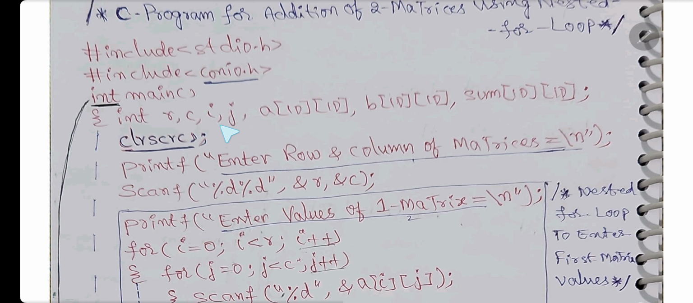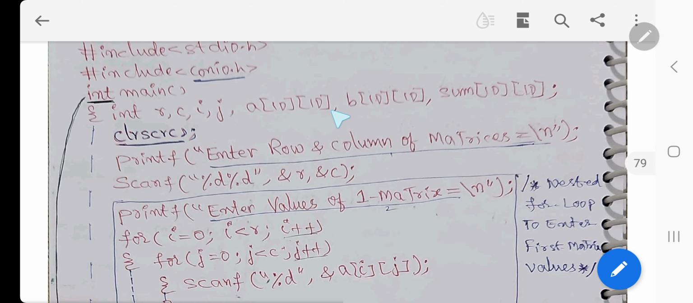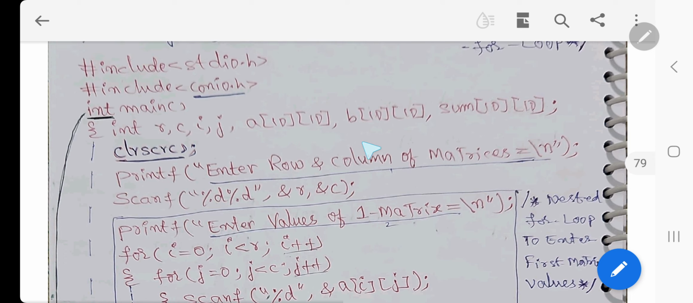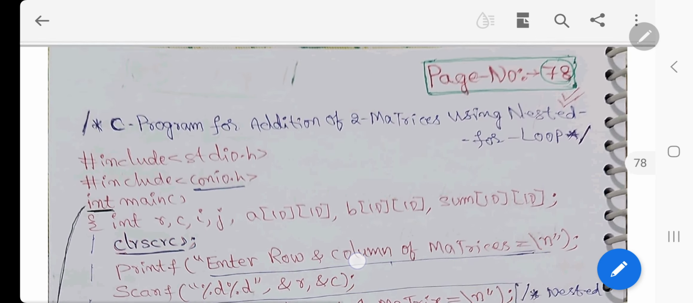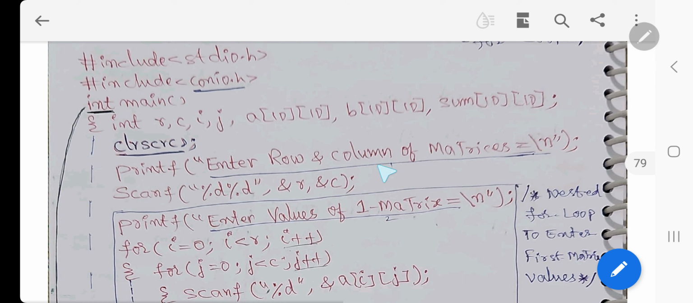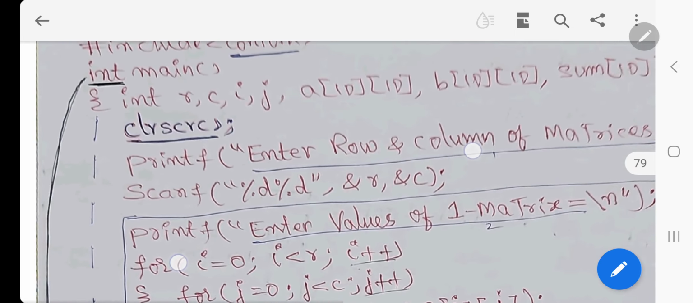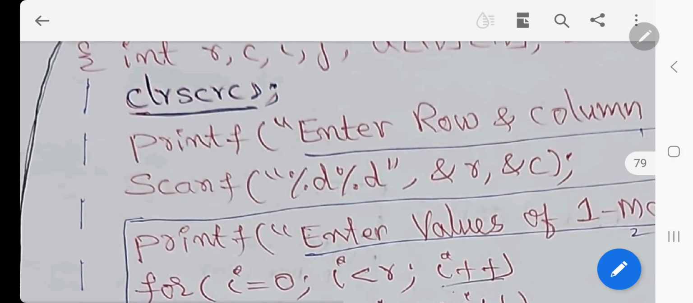R means rows, C means columns, I, J are some variables. A matrix, size 10 by 10 maximum is given, but we can enter 2 by 2 values only. B 10, 10, sum 10, 10, addition of 2 matrices program. Clear screen, enter rows and columns, and rows and columns should be equal. percentage d, ampersand r, ampersand c, rows and columns. This is the syntax for scanf. Remember, you can zoom and you can see it. You can pause the video and you can see, right? This is the syntax. Okay.